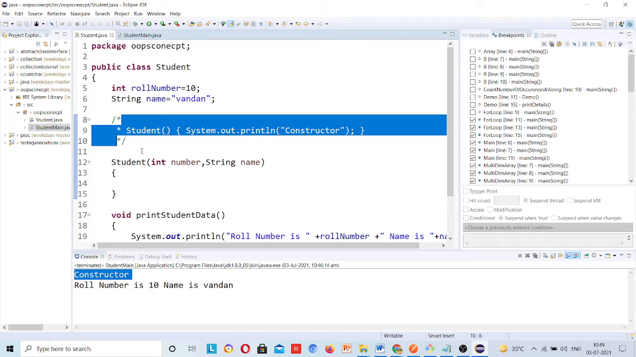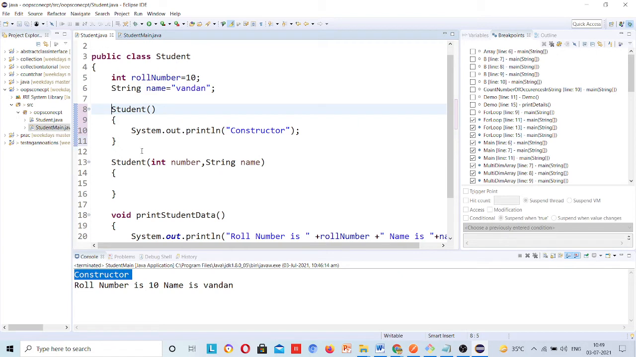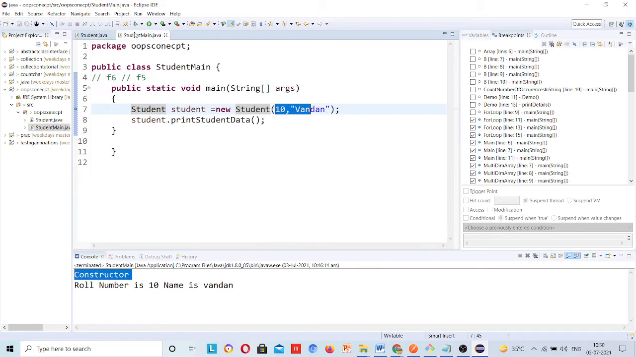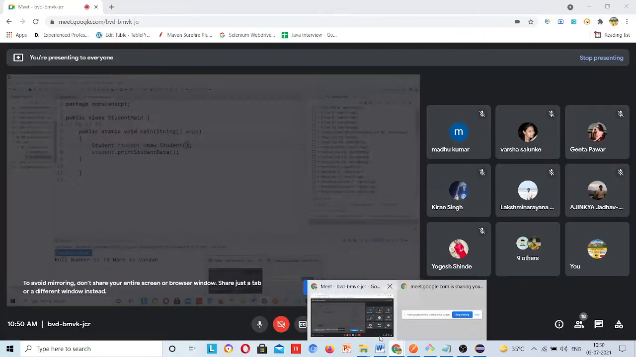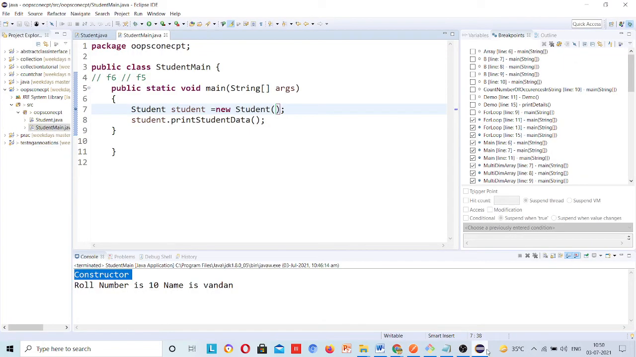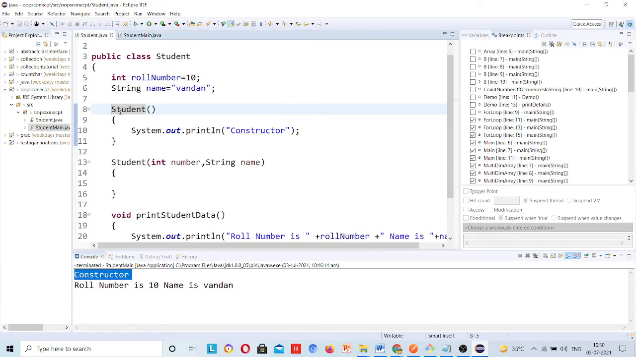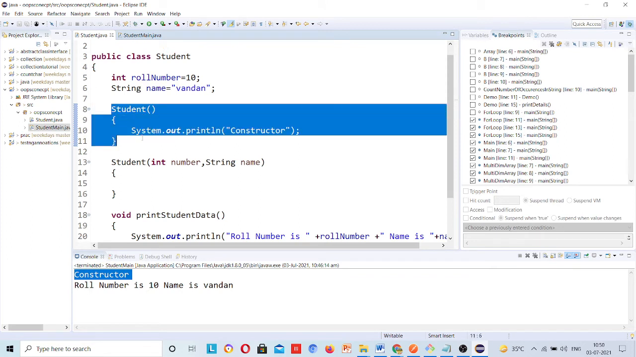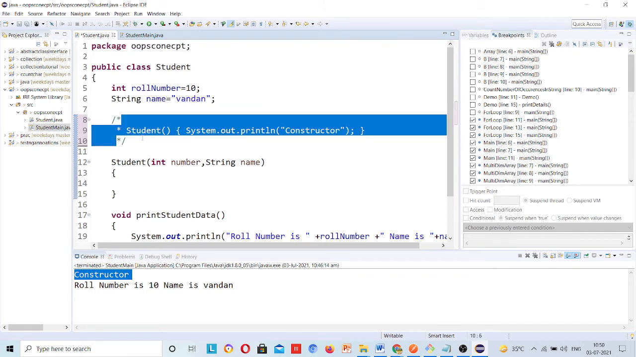Okay, let me uncomment it and show you. If I remove this parameter and call the default constructor, is there any error? Is there any error in my code? No. Okay, but suppose I comment this one. So what I said, that the default constructor is already present in Java. This I said to you.